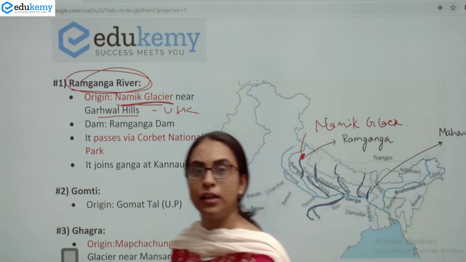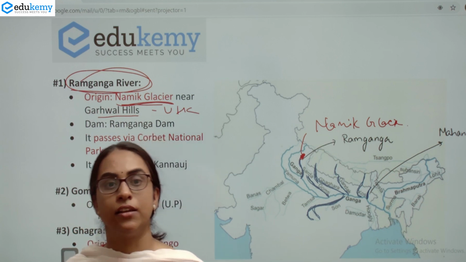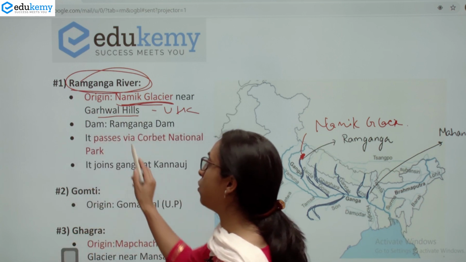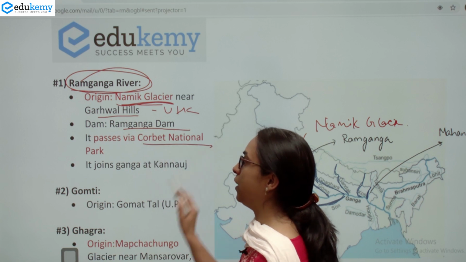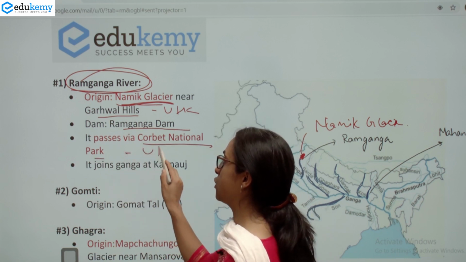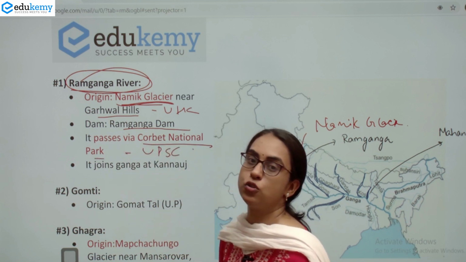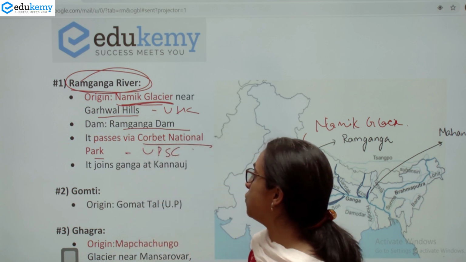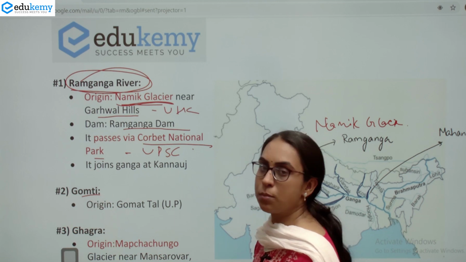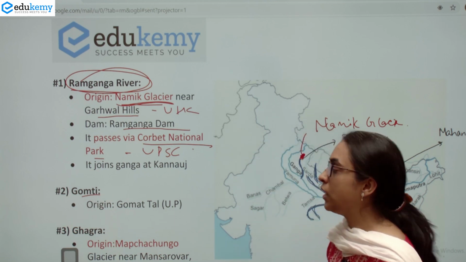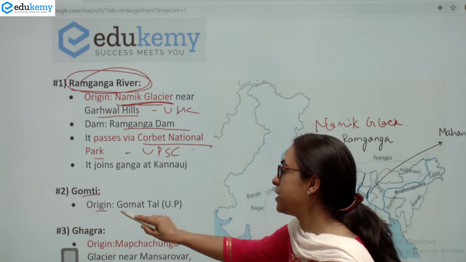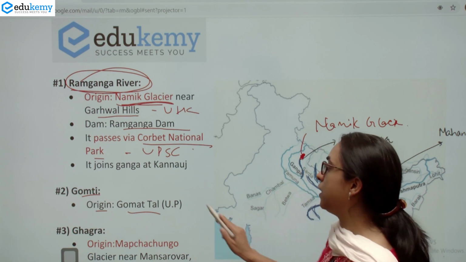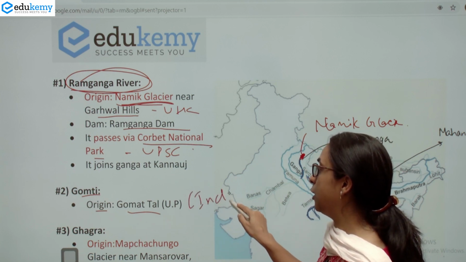It has an important dam by the name of the river, that is the Ram Ganga Dam. And we've already seen that it passes through Corbett National Park. This has been asked by UPSC. It joins Ganga at Kannauj. The second important tributary is the Gomti. Not much information is given about this river. This Gomti originates at the Gomat Tal in UP. So it originates in India.